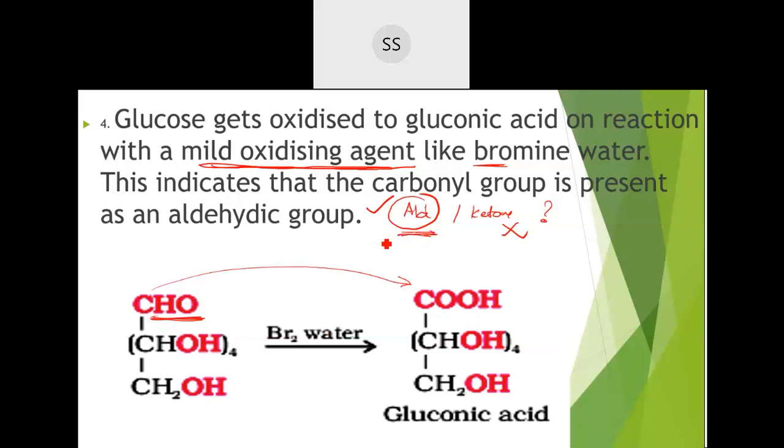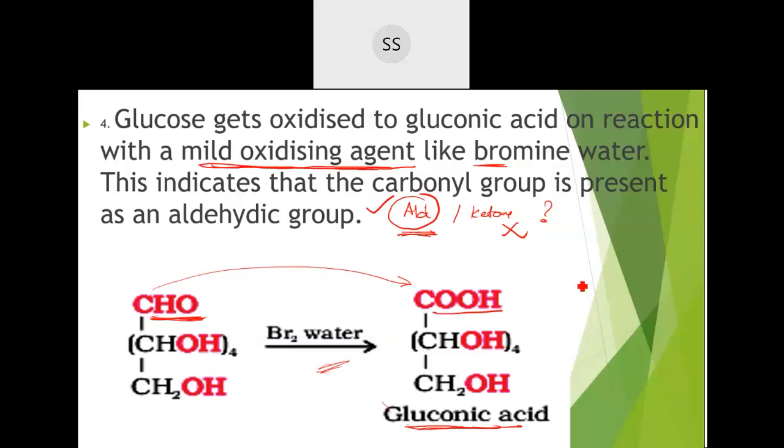They have further done it with Fehling solution and Tollen's reagent also, which further confirmed that a ketone will not react and give this reaction. Only an aldehyde can react, because they are more reactive compared to ketone. Only they will get oxidized. And the compound formed after oxidation, where the aldehyde group gets oxidized giving a carboxylic acid group, with the remaining things as they are, is called gluconic acid. From glucose, the acid which is derived is called gluconic acid. So gluconic acid was formed, confirming that an aldehyde group is present.